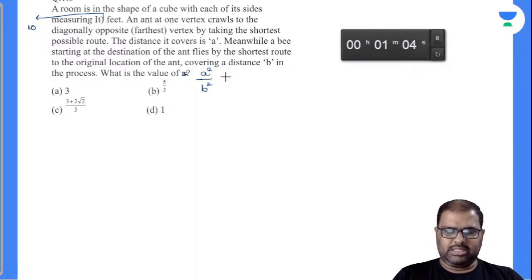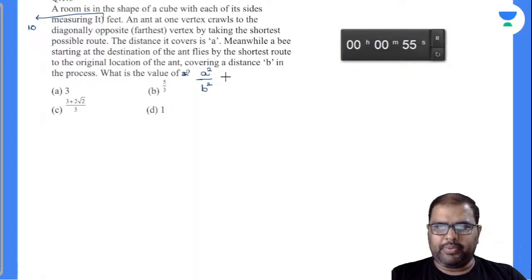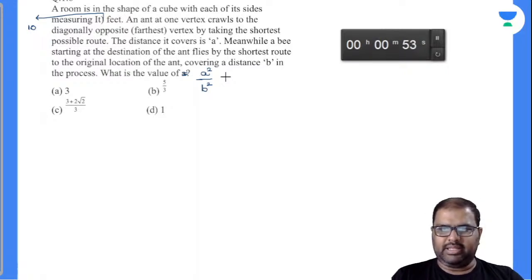The room is in the shape of a cube with each of its sides measuring 10 feet. An ant at one vertex crawls to the diagonally opposite farthest vertex by taking the shortest possible route. The distance it covers is A. Meanwhile, a bee starting at the destination of the ant flies by the shortest route to the original location of the ant, covering a distance B in this process.